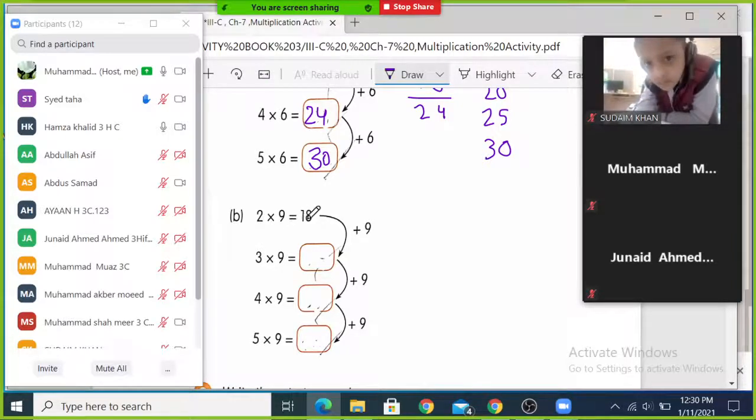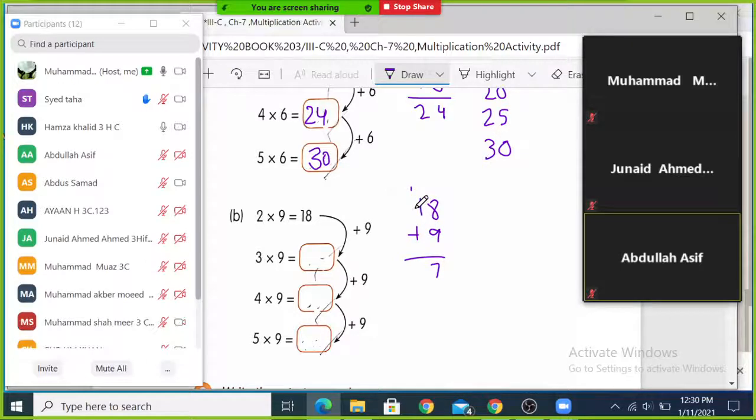So 2 times 9 is equal to 18, 3 times 9 is equal to 18 plus 9. You will add 9 in the 18, so you will get the answer. 9 plus 8 is 17, so 7, 1 is carry, and 1 plus 1 is 2, so 3 times 9 is equal to 27. Just like this, 4 times 9, yes.